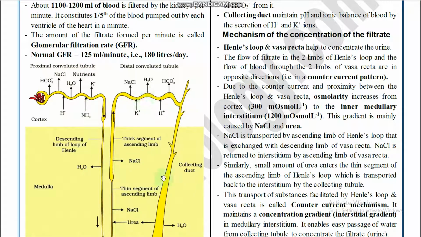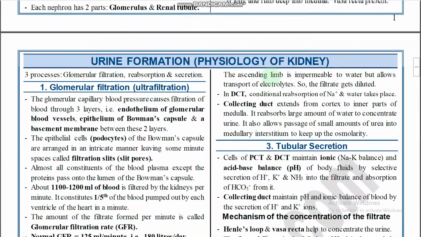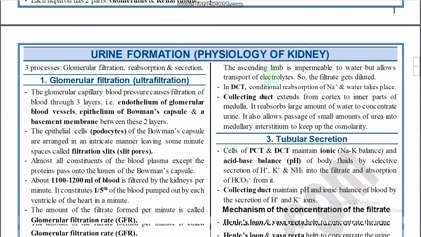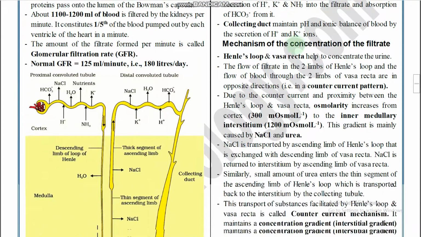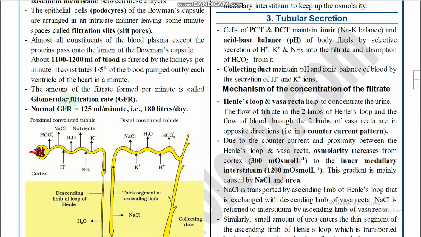In the DCT, what takes place? In the collecting duct, what types of changes take place? Here, the ascending limb is impermeable to water and allows transport of electrolytes. So, this is regarding filtration.